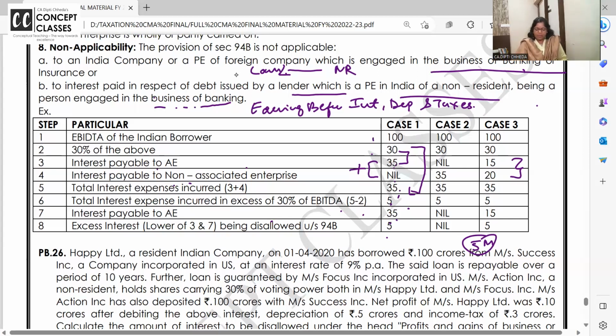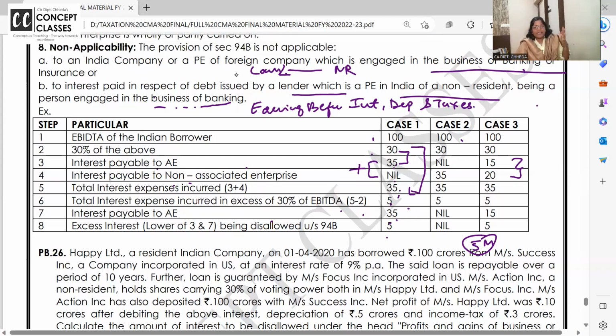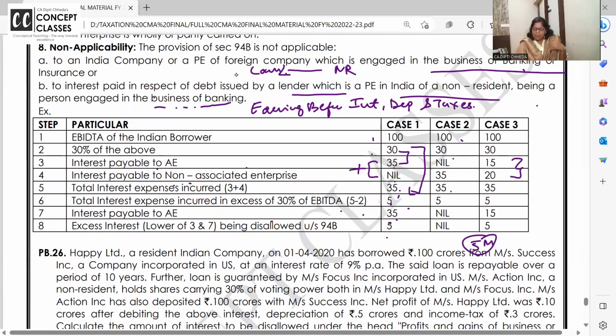Look again. Your EBITDA is 100, 30% interest is allowed. No interest was paid to the associate enterprise. How much outside? 35. Total interest 35. How much is excess interest? 5 you have paid extra above 30%. What is interest payable to associate enterprise? Nil.